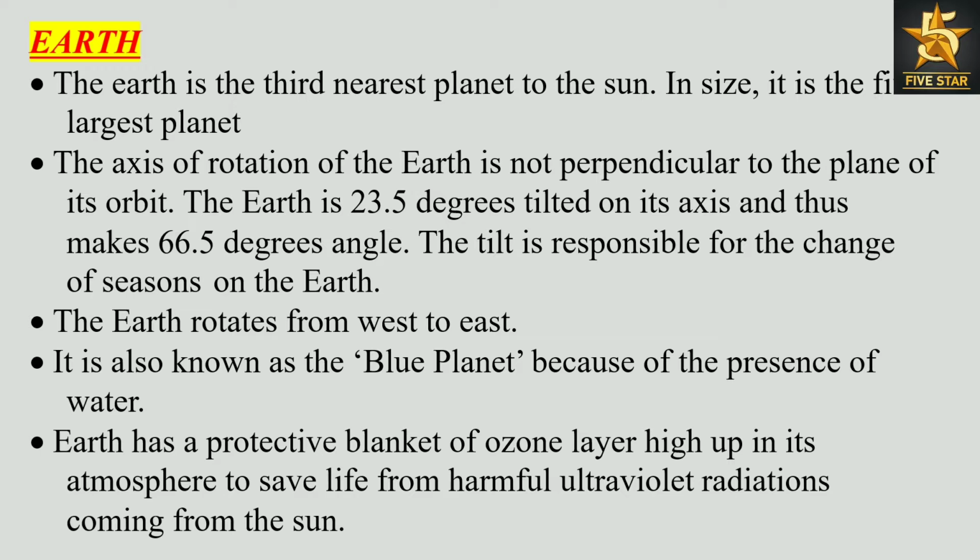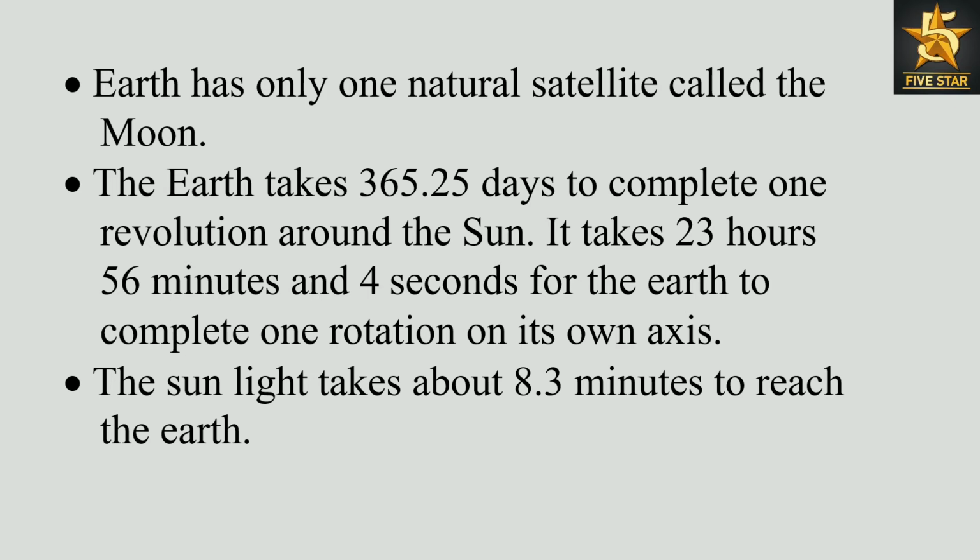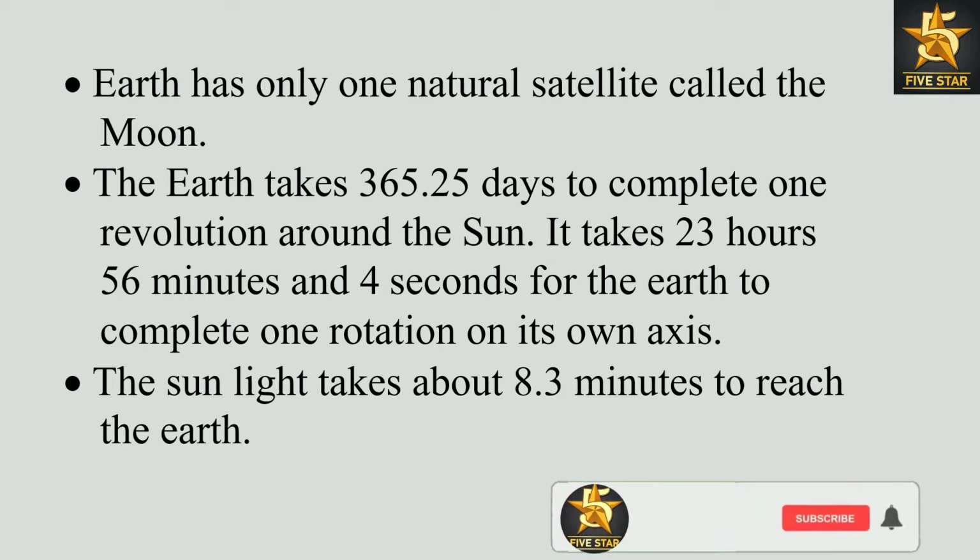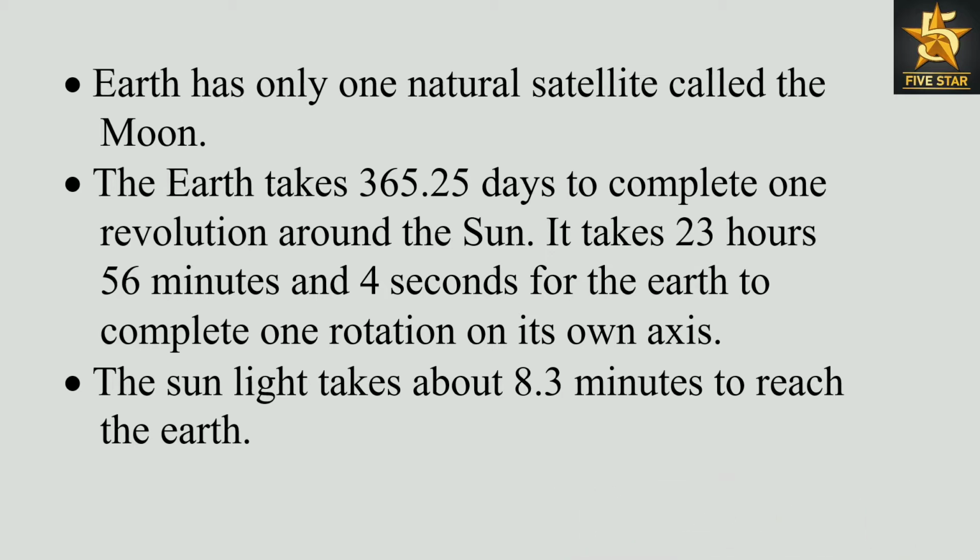Earth has a protective blanket of ozone layer high up in its atmosphere to save life from harmful ultraviolet radiations coming from the sun. Earth has only one natural satellite called the Moon. The Earth takes 365.25 days to complete one revolution around the Sun. It takes 23 hours 56 minutes and 4 seconds for the Earth to complete one rotation on its own axis. The sunlight takes about 8.3 minutes to reach the Earth.